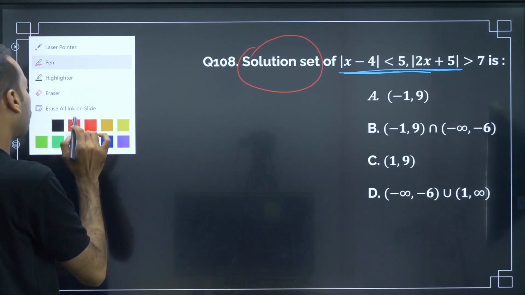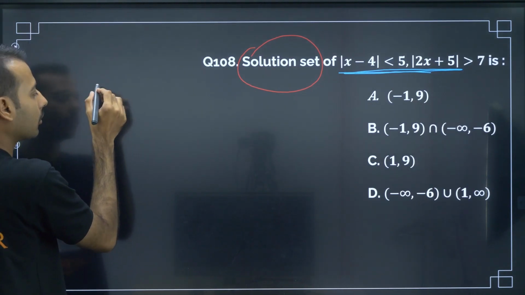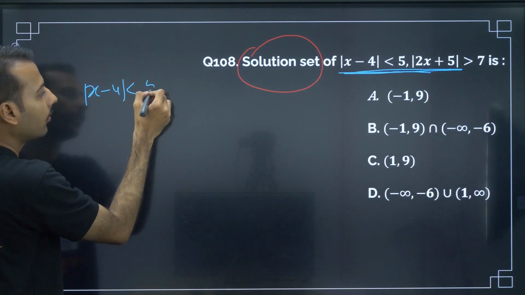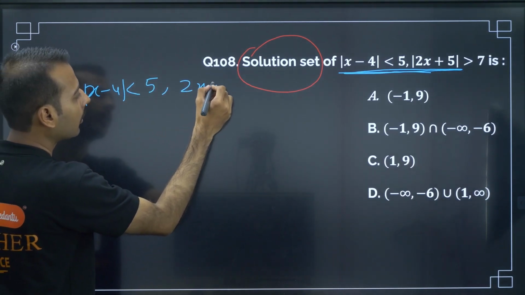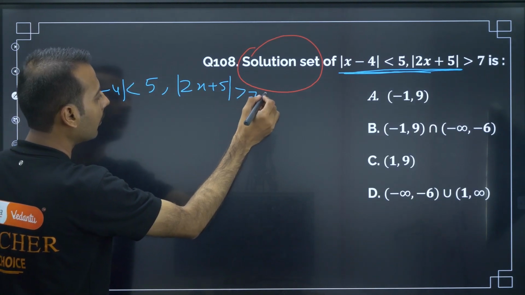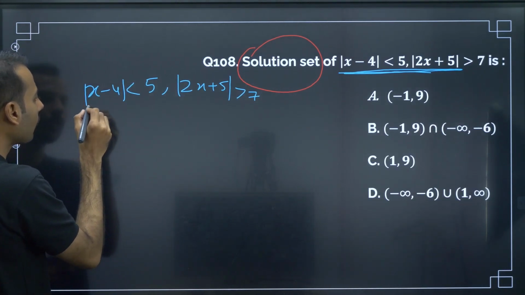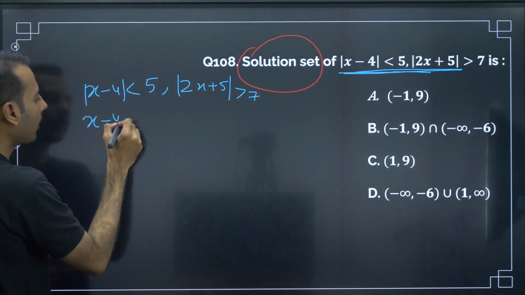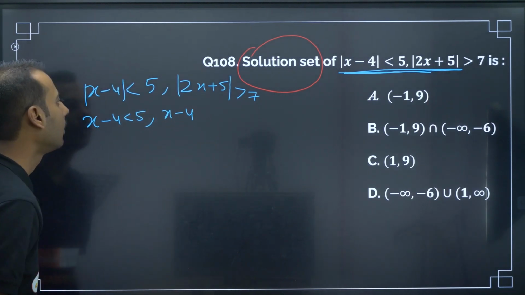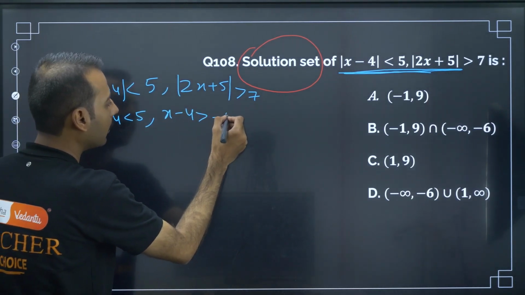So the moment you see solution set, let me copy that question. Modulus of x minus 4 is less than 5 and modulus of 2x plus 5 is greater than 7. So from here we can write x minus 4 is less than 5 and x minus 4 is greater than minus 5.